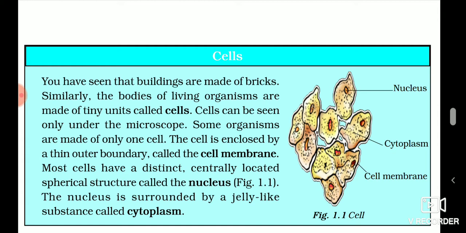Now, how does this cell look like? You can see the figure over here. These are too many cells combined together. Each and every cell has one central ball-like spherical structure called nucleus. And surrounding the nucleus, there is a jelly-like structure called cytoplasm. Now this cytoplasm is bounded by a membrane called cell membrane.